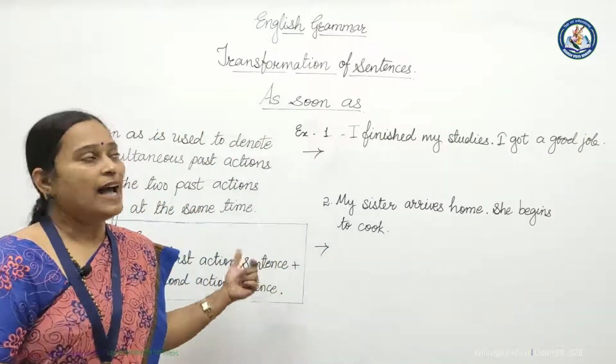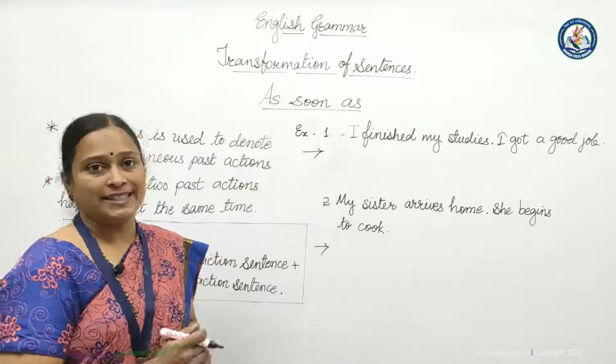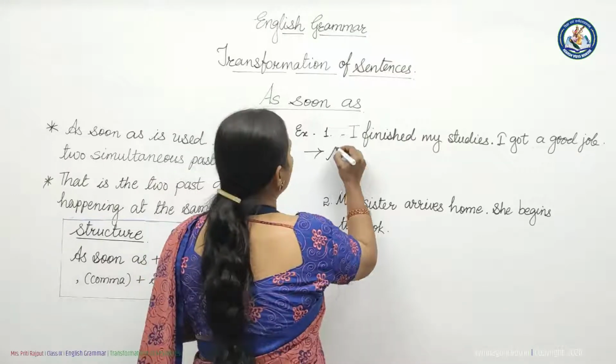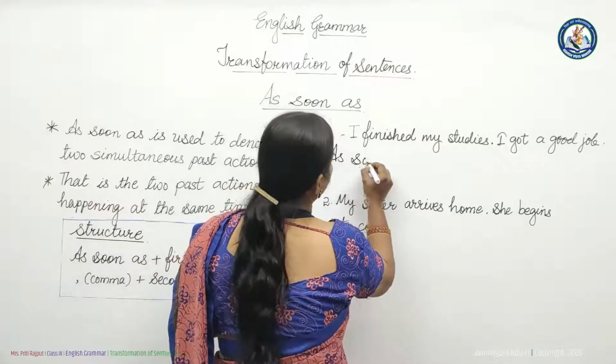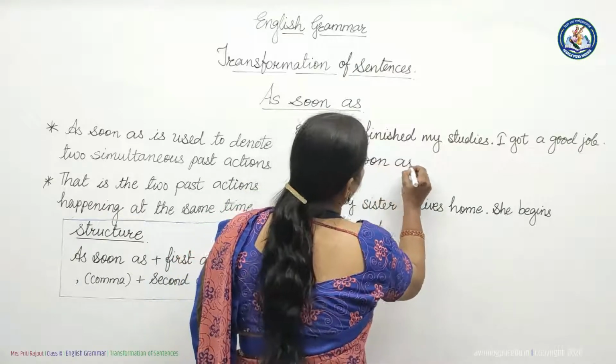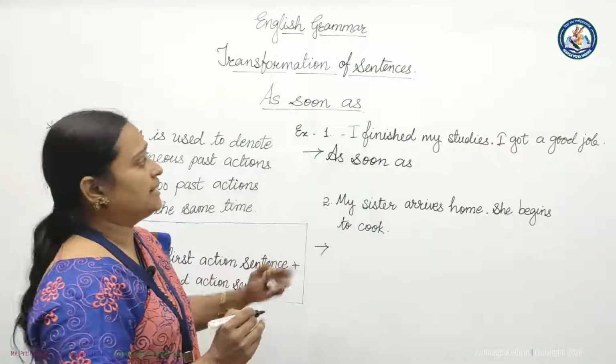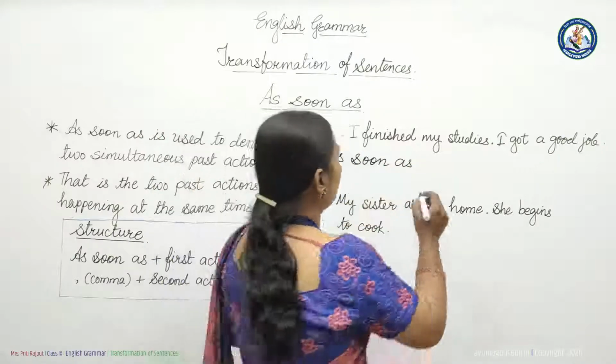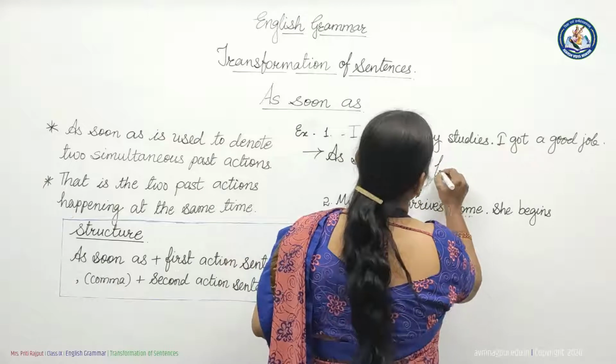Observe the structure and use as soon as in the sentence. As I said, as soon as should be written in the beginning of the sentence. So we will write as soon as, then first action sentence. What is the first action? I finish my studies. So we will write here I finish my studies.